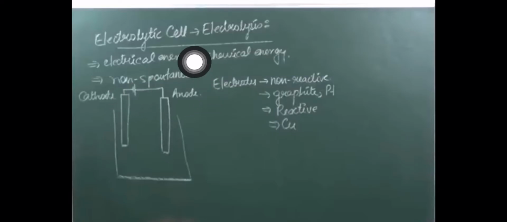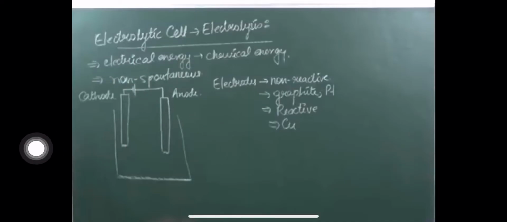So it can be a spontaneous reaction over here also, but for that we require an external source of energy or external current that we need to pass in the electrolytic cell. But in electrochemical cell, it was not necessary every time that an outer source is required. Why? Because a redox reaction was taking place there.